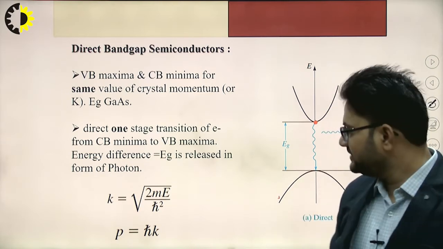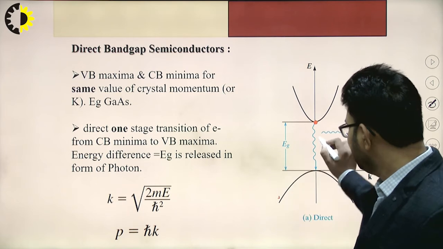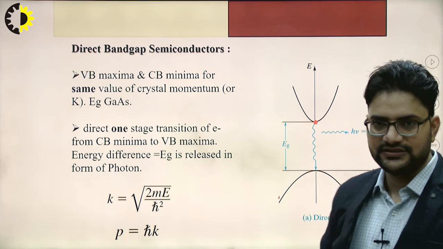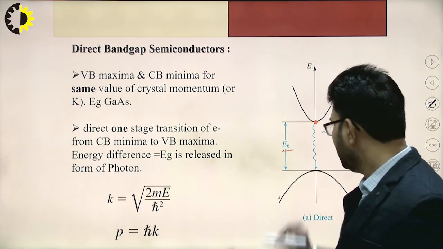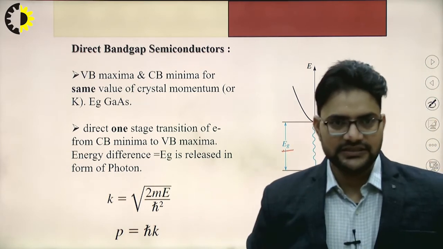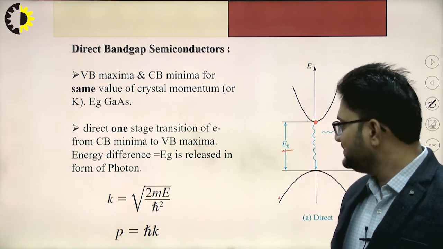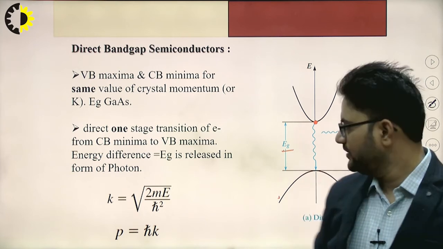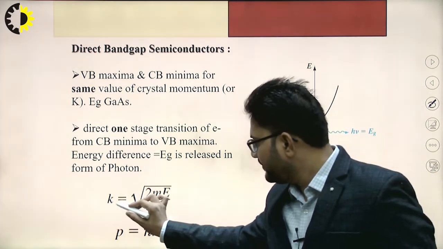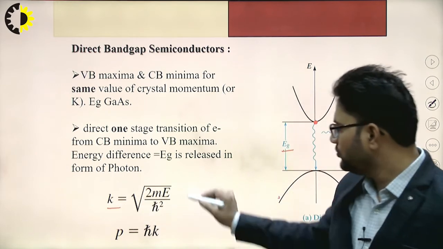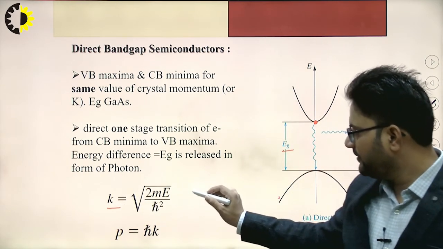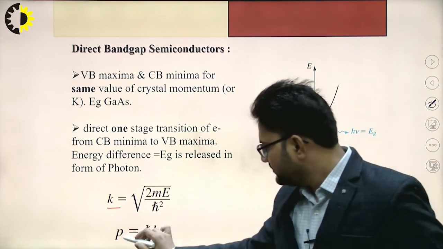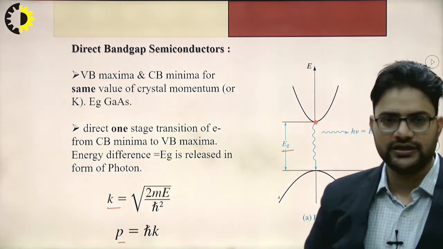And this energy, that is the energy gap between these two bands, is represented by Eg here. So this energy is released in the form of photon. This is given by k is equal to root of 2mE divided by h dash square, where the momentum P is equal to h dash into k.